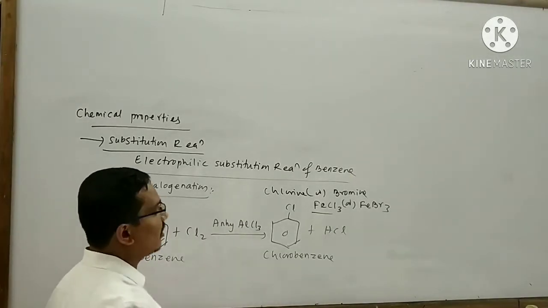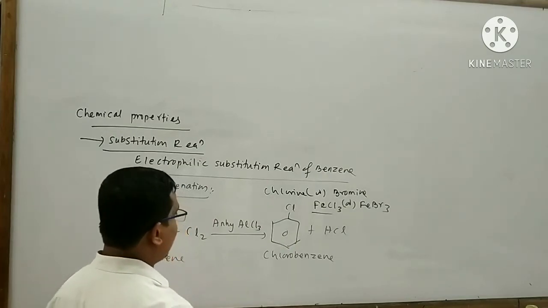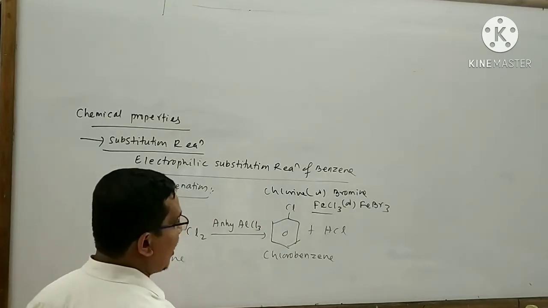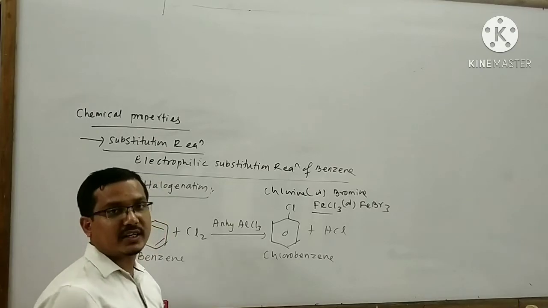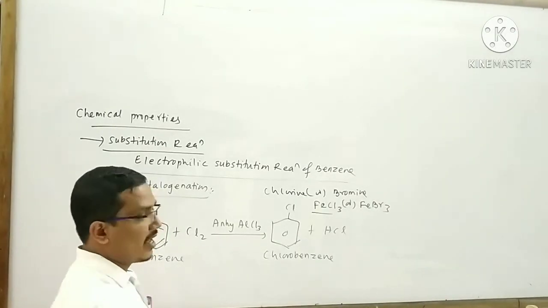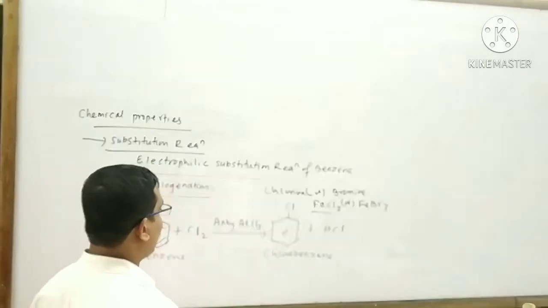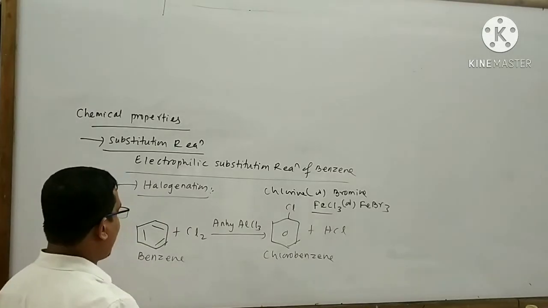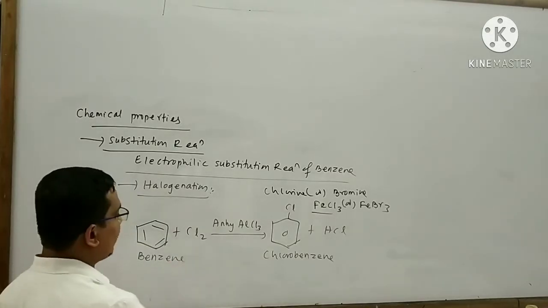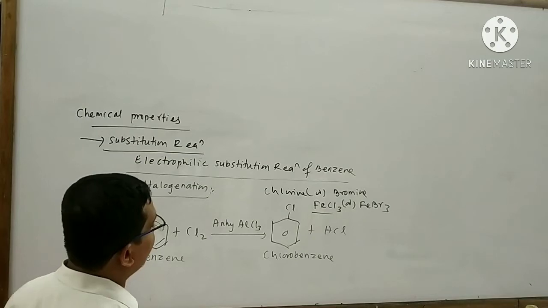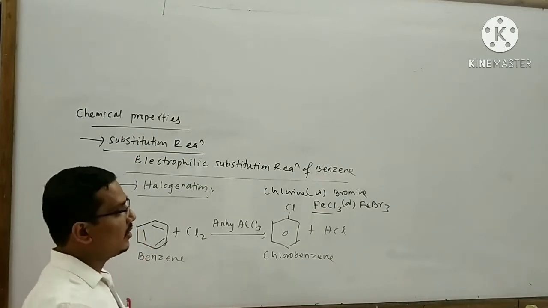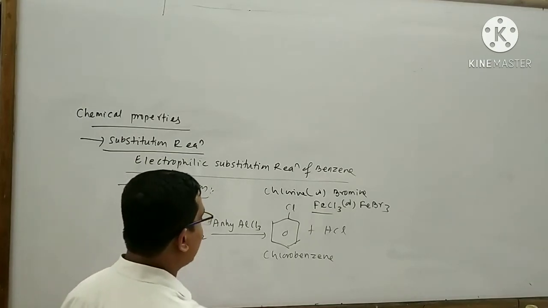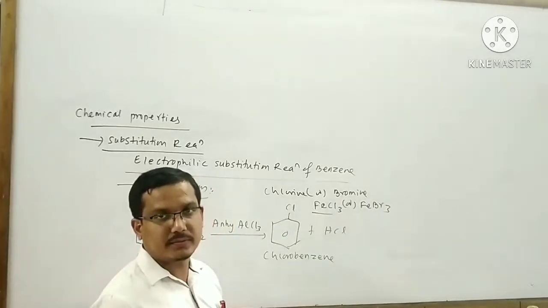In this reaction, anhydrous AlCl3 and FeCl3 are used as halogen carrier, and they are generally considered as Lewis acid. If I take benzene and bromine in the presence of anhydrous AlBr3 or FeBr3, then bromobenzene is formed.